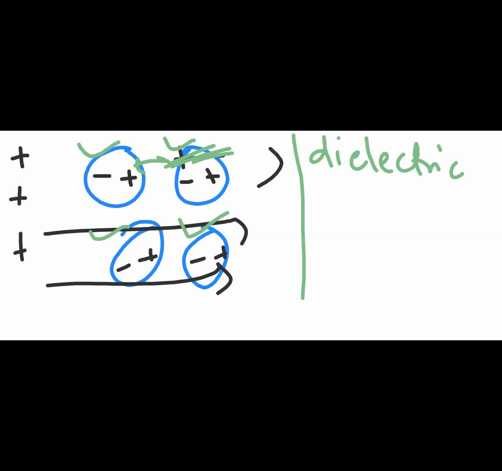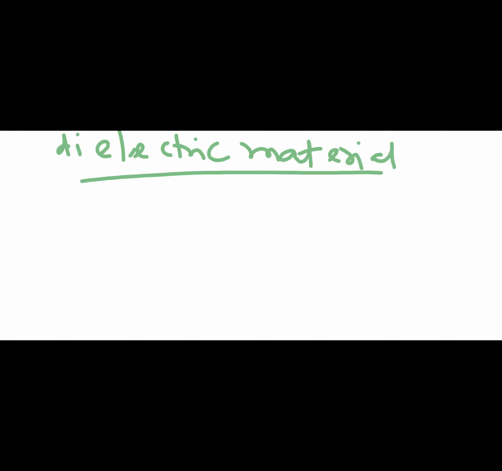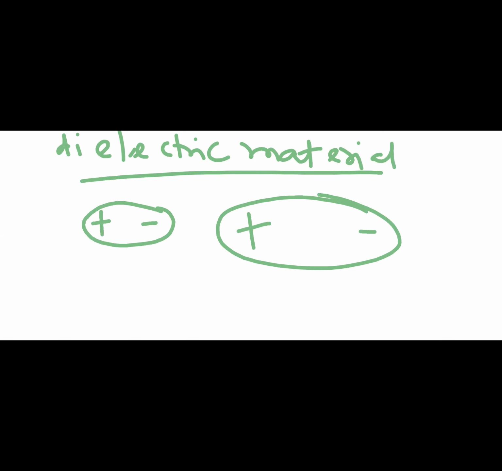So there can be two types, but before that, let's understand what the exact definition of dielectric material or dielectric property is. In layman's language, you should understand that if you have separation of charges, that means there is an electric field, because you have plus to minus.